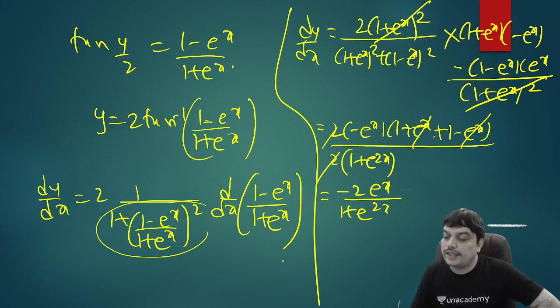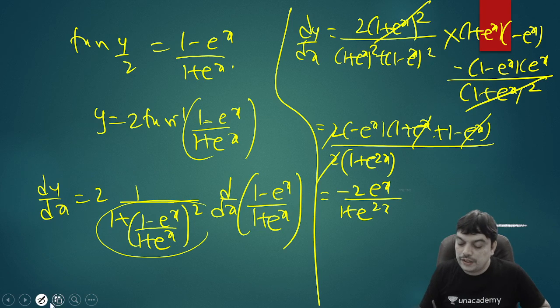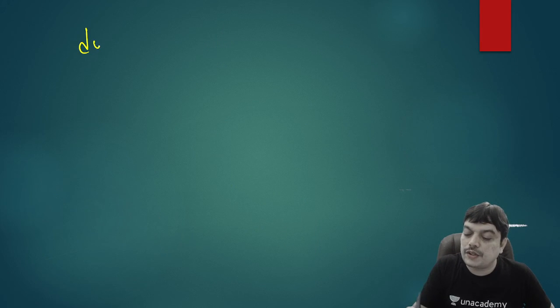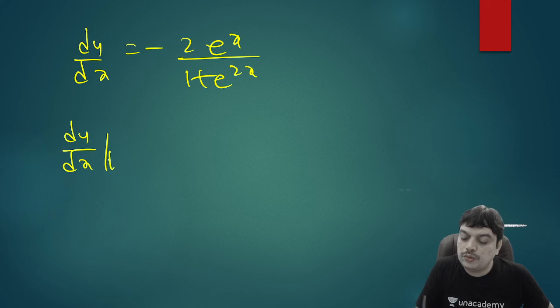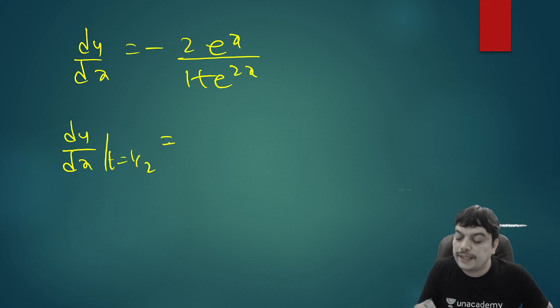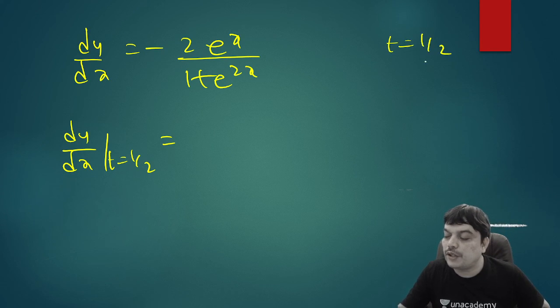And we wanted this derivative at some t value. So if you want the derivative at t equal to half, so let me write dy by dx, we got the answer as minus of 2 e power x by (1 plus e power 2x). So we wanted the derivative at t equal to 1 by 2. You know that when t equal to half, we got the value of e power x as 2 minus root 3.